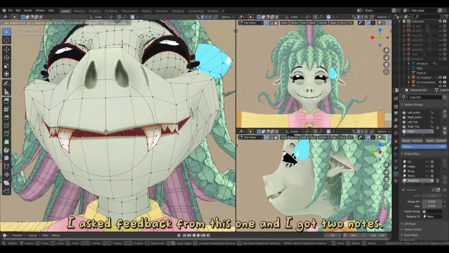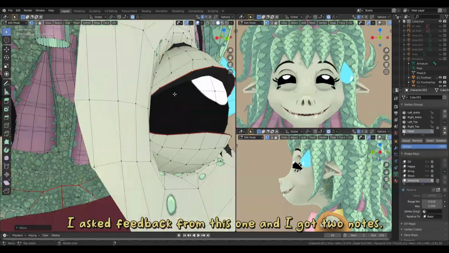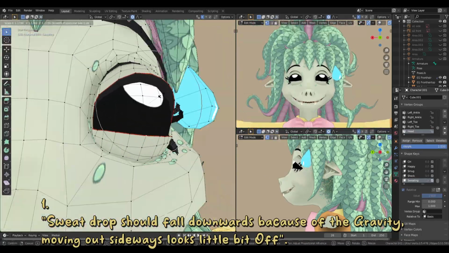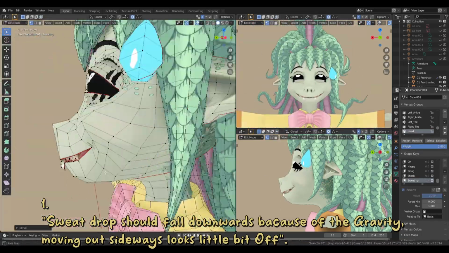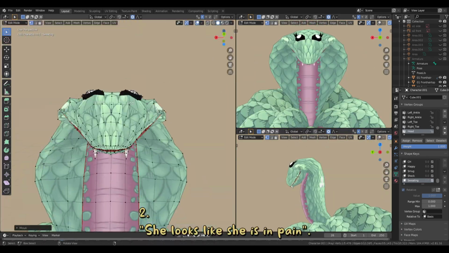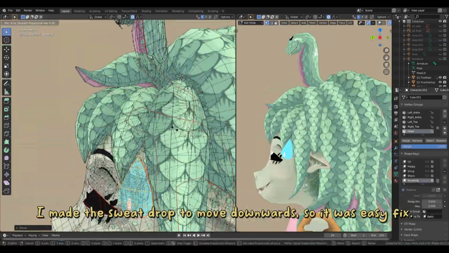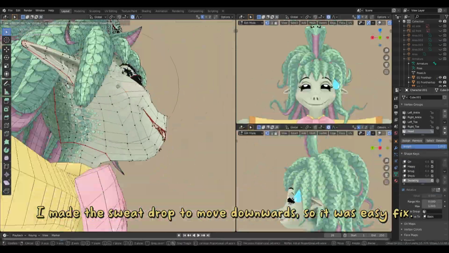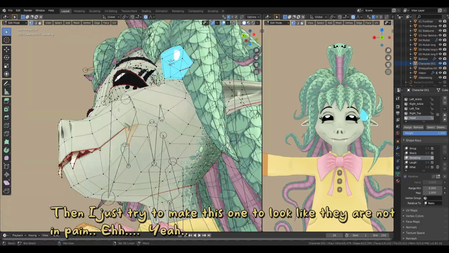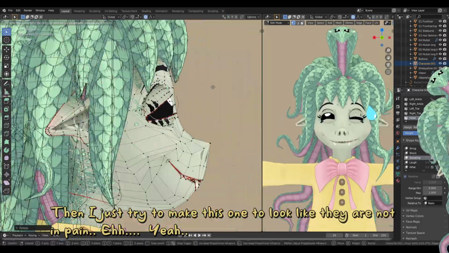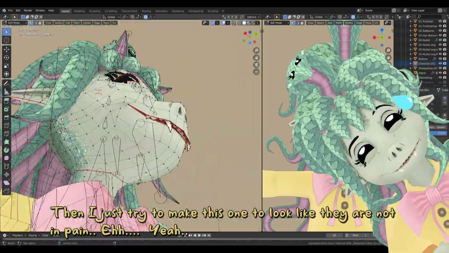I asked for feedback on this one, and I got 2 notes. 1. The sweat drop should fall downwards because of gravity. Moving out sideways looks a little bit off. And 2. She looks like she's in pain. I made the sweat drop move downwards, so it was an easy fix. Then I just tried to make this one look like they are not in pain.